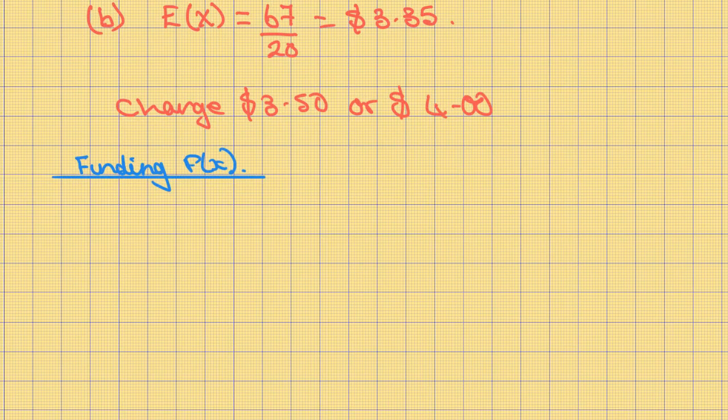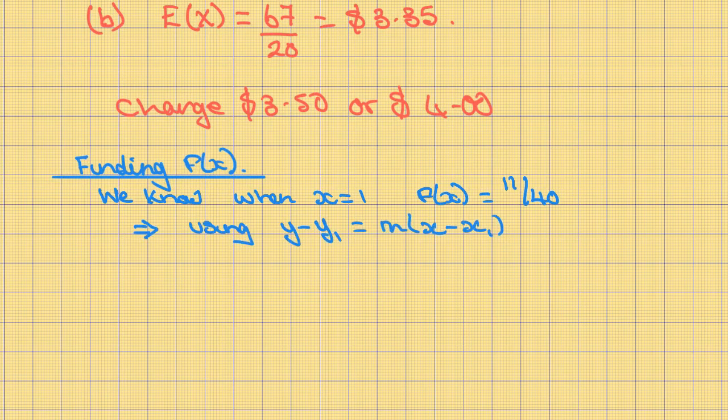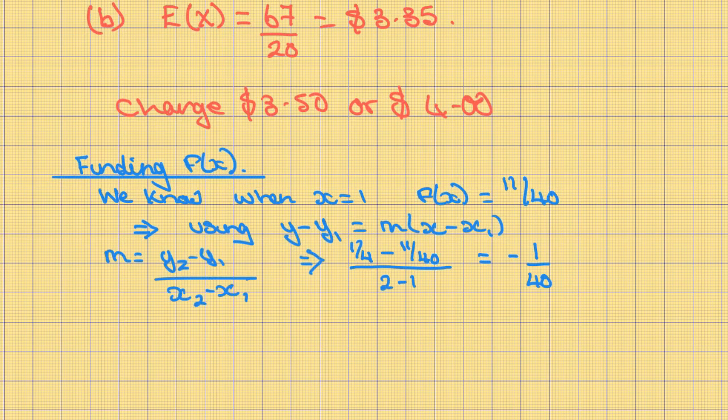Finding f of x. We're told that f of x is linear. From the PDF table, we know when x is 1, f of x equals 11 out of 40. Therefore, using y minus y1 equals m times (x minus x1), we can find the linear equation. We know that m is equal to (y2 minus y1) divided by (x2 minus x1).